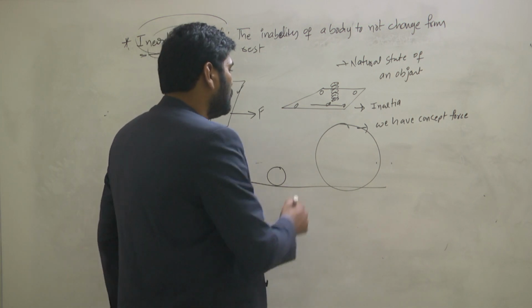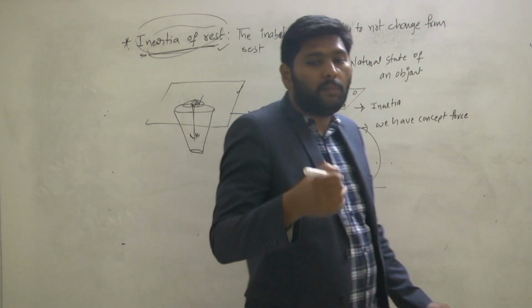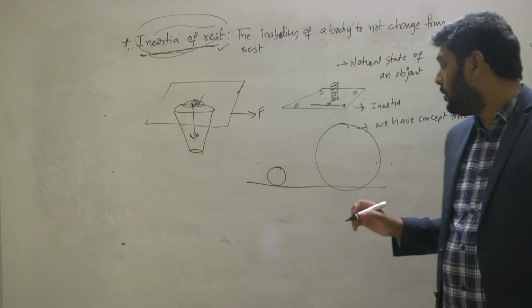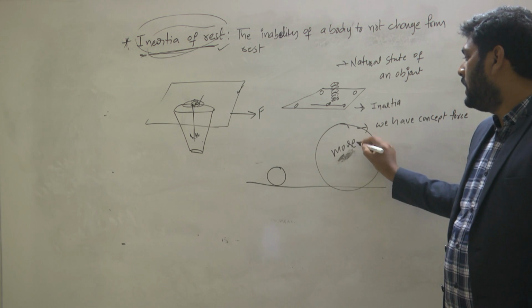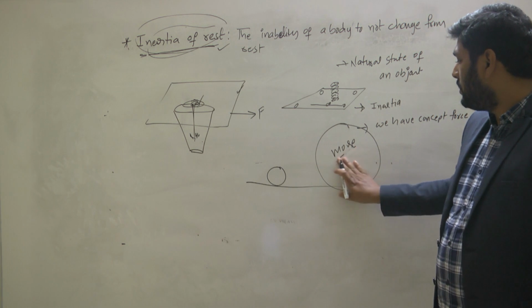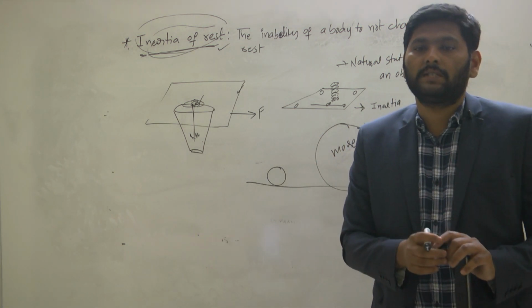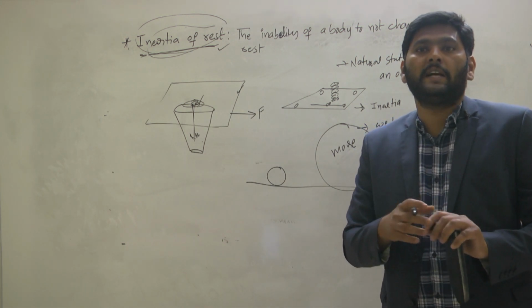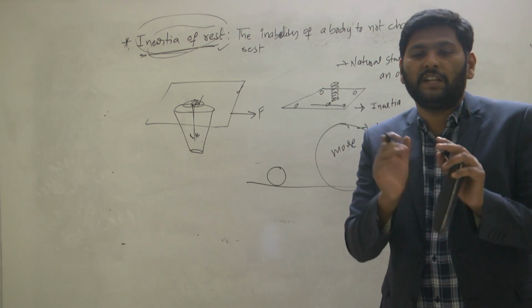When a body has more mass, we need to apply more force, and it has more inertia. So indirectly, mass is a measure of inertia.